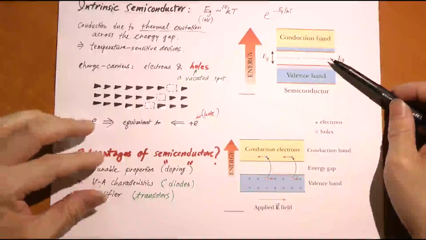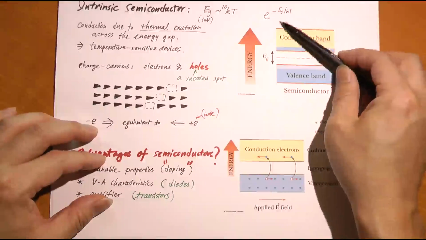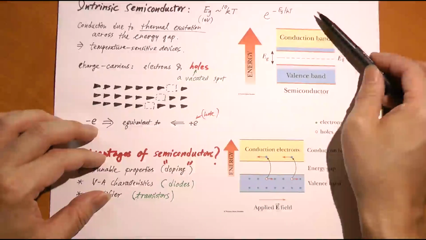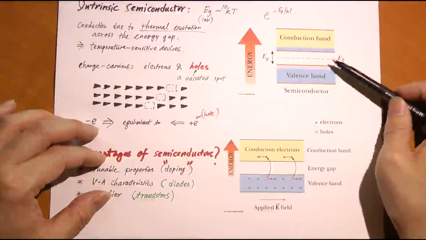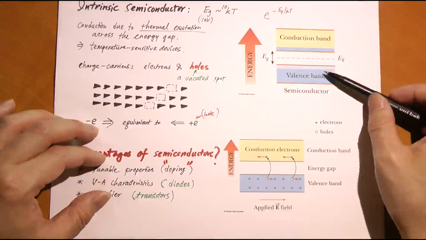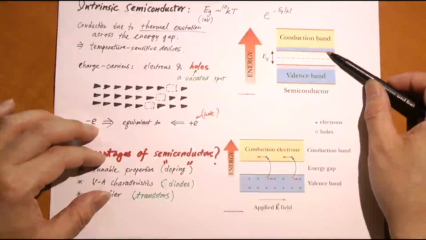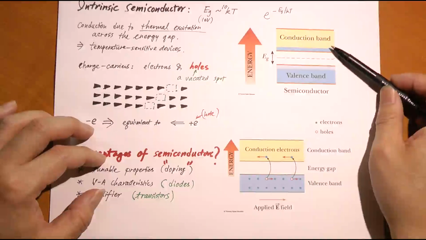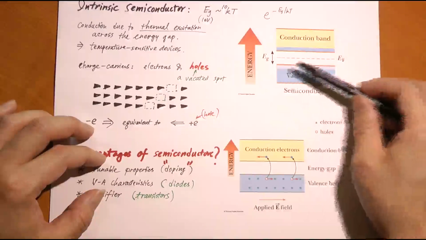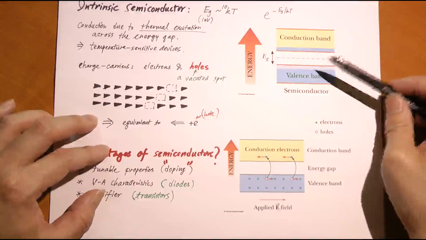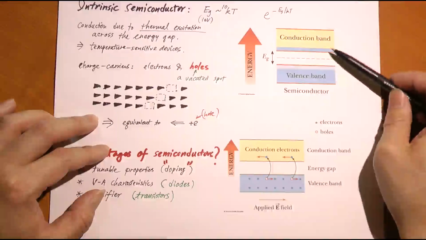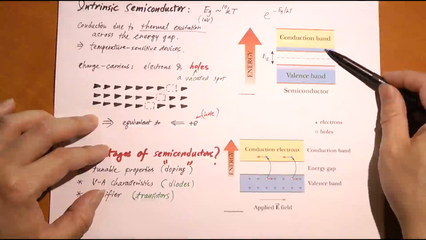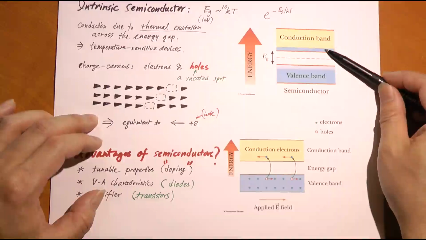When the temperature gets higher, this probability increases exponentially, which can turn the conductivity up several orders of magnitude. Also, when you expose it to light, you can imagine energy transfer from photons to the electrons to carry them across the gap, so they can become better conductors.